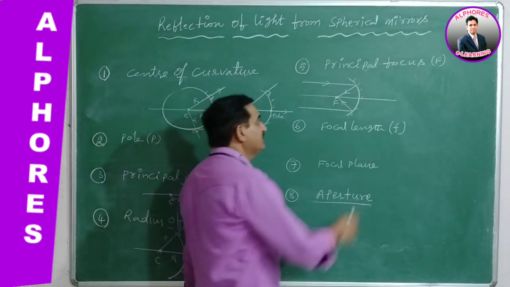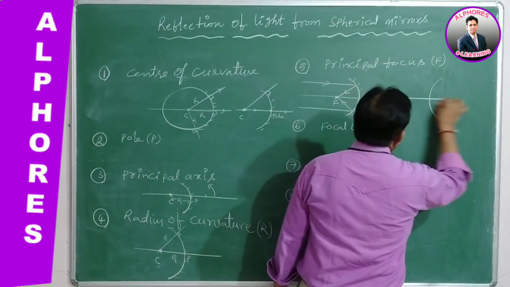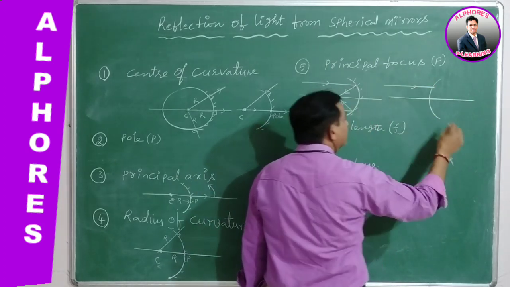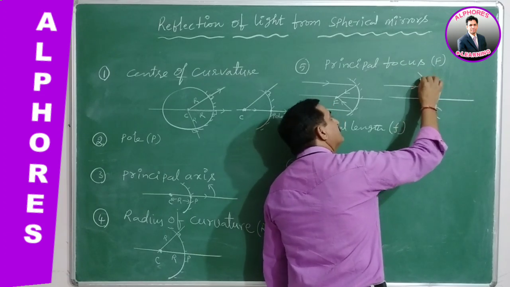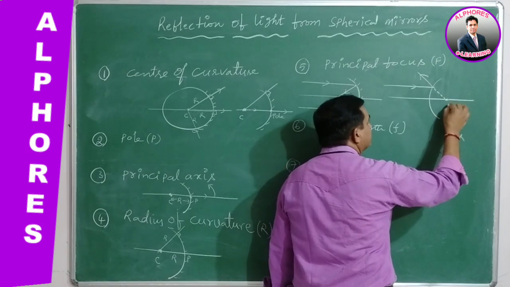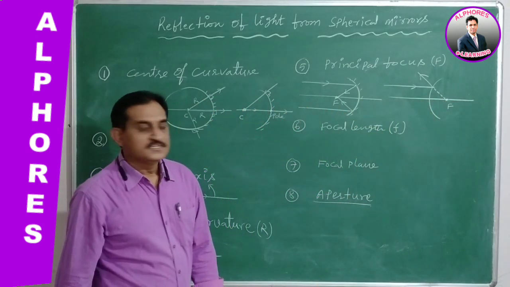See, if you go for another one, the convex spherical mirror. In case of a convex spherical mirror, the light ray is incident on it. After reflection, the light ray appears to be diverged from a point which is on the principal axis of the spherical mirror.